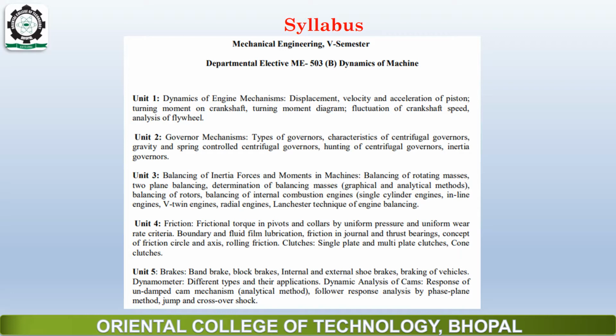These internal fluctuations are overcome by a device known as the flywheel, so the internal fluctuations during the working of the engine are controlled by the flywheel.